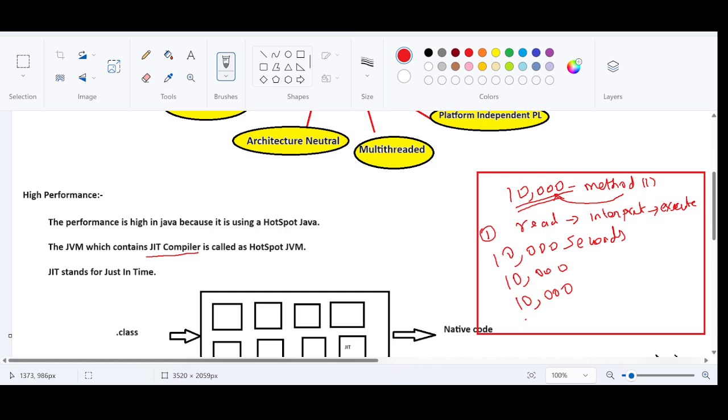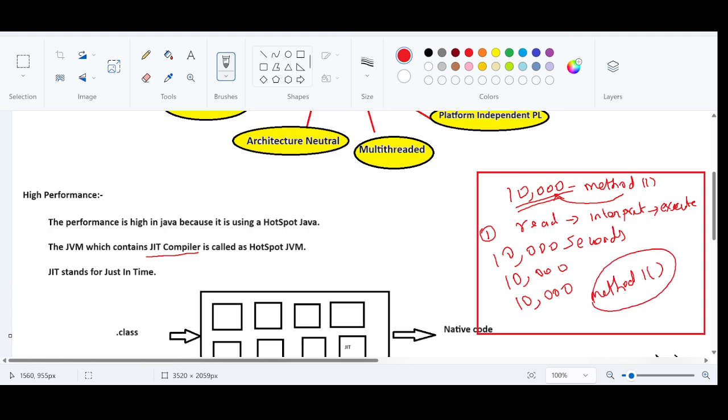Fourth time, not 10,000 seconds, because the code is going to reach a threshold. The JIT compiler is going to identify that this particular code is getting called repeatedly, so it creates a native code for the whole method 1.